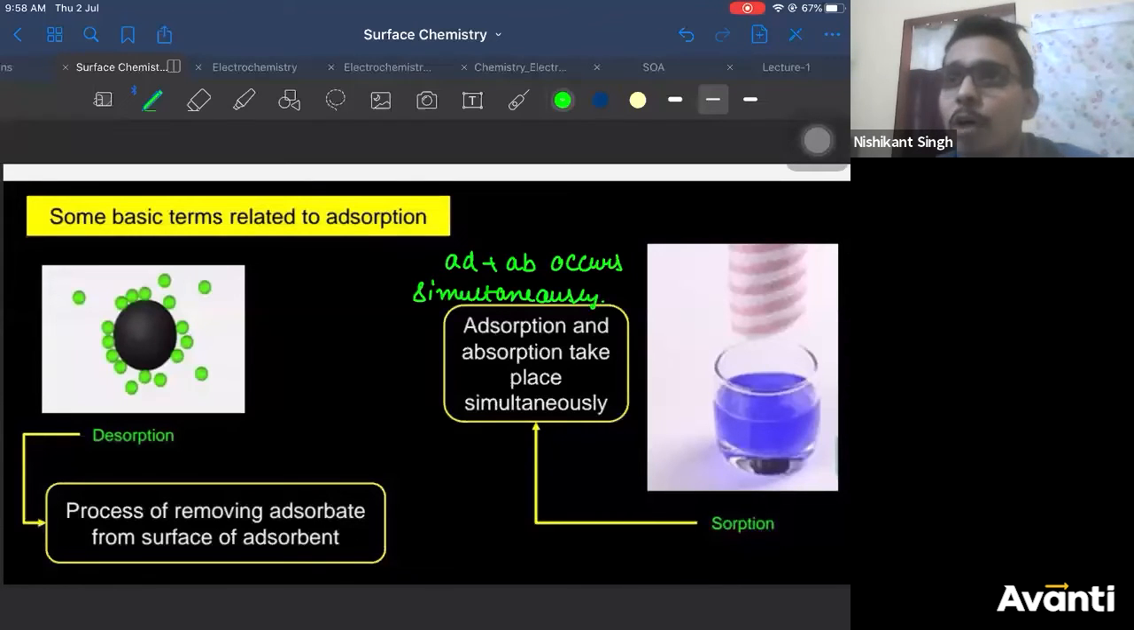Now, a real life example of sorption is water molecules, right? When the roots of a plant take in the water molecules, what is that process?